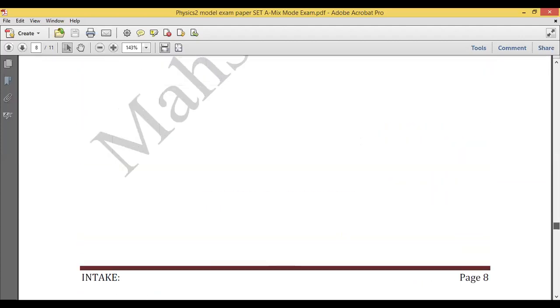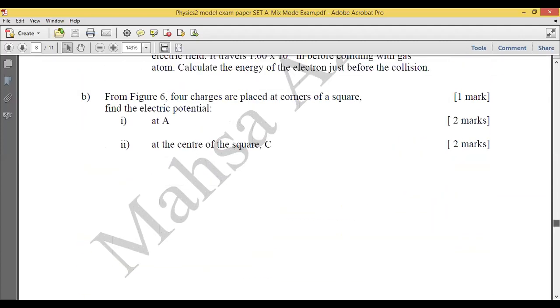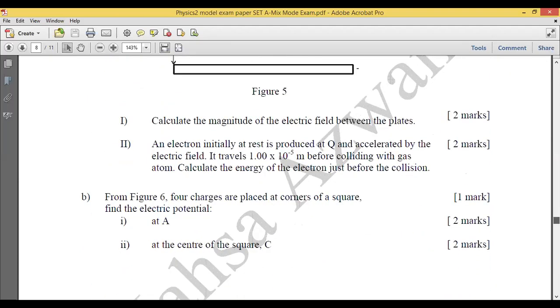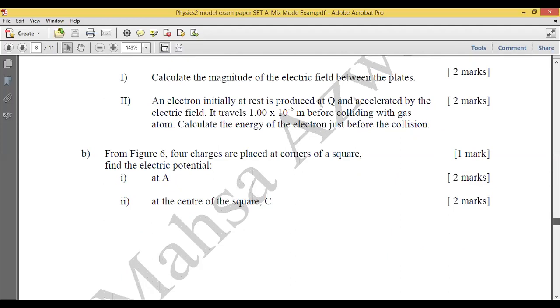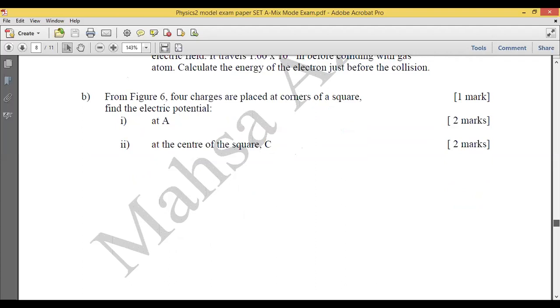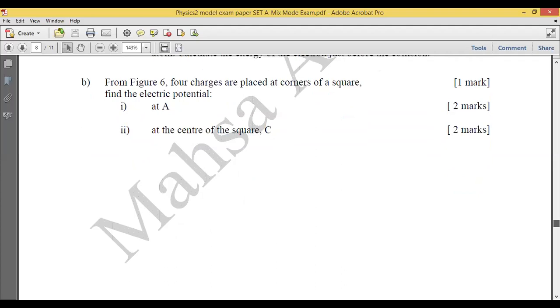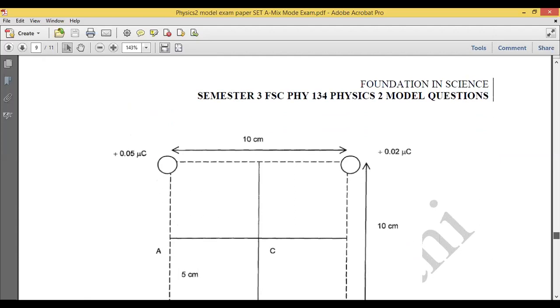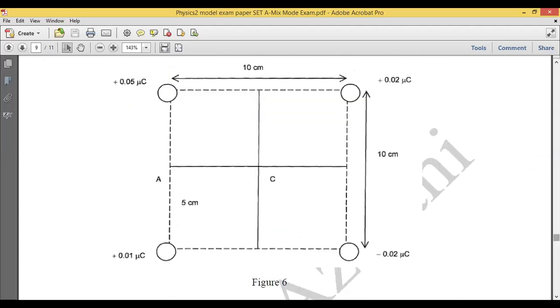Remember, let's say for question 2B, you want to calculate the electric potential. For the electric potential, no need to consider the direction, but you need to consider the sign of your charge. Let's say here you have a negative charge on this corner, negative 0.02 microcoulomb.